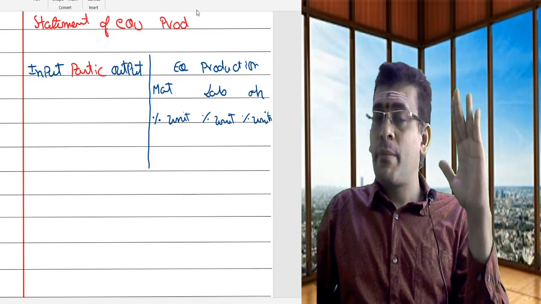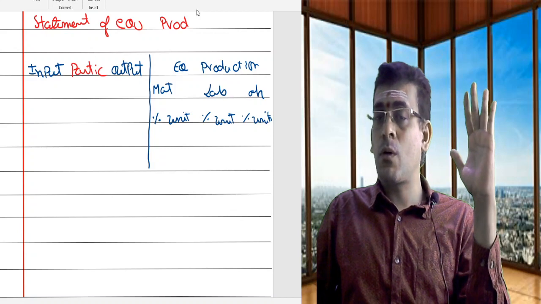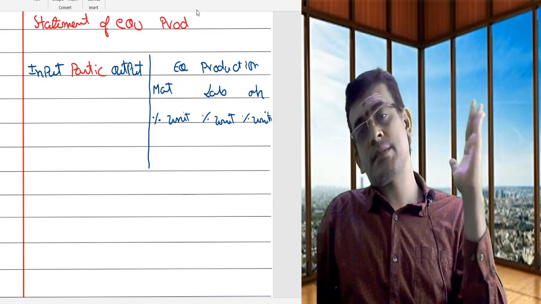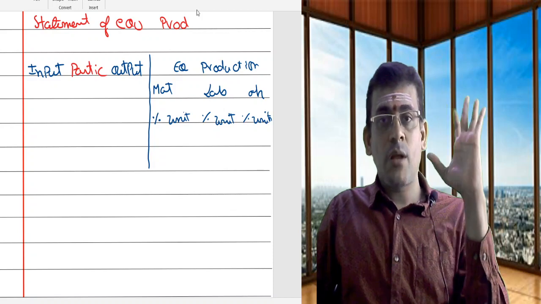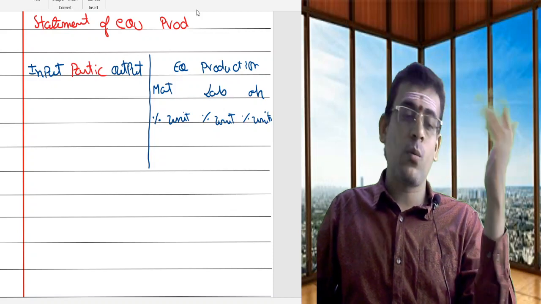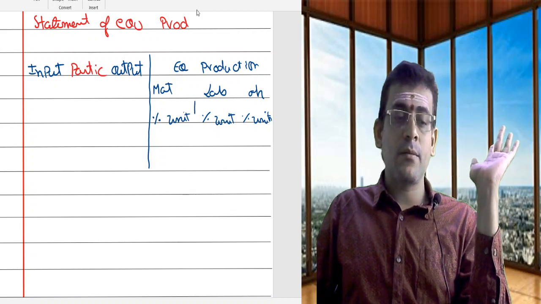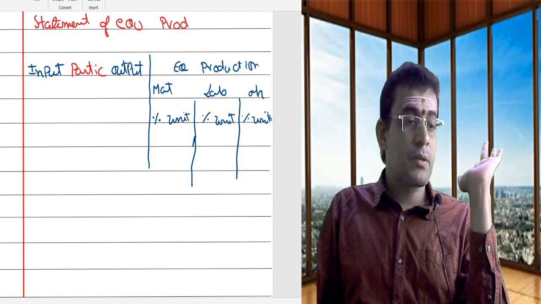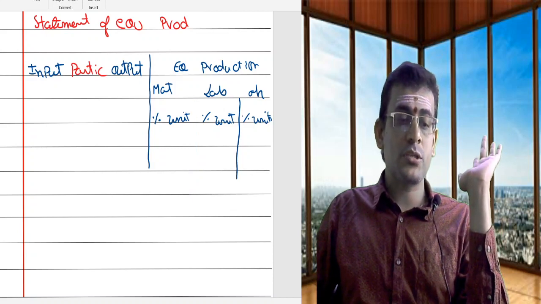Once you get familiarized and comfortable with equivalent production, you need not consider labor and overheads separately. You can always have one single column for labor and overheads, because ideally both will be the same. There won't be any differences. So that is what is called the equivalent production statement.